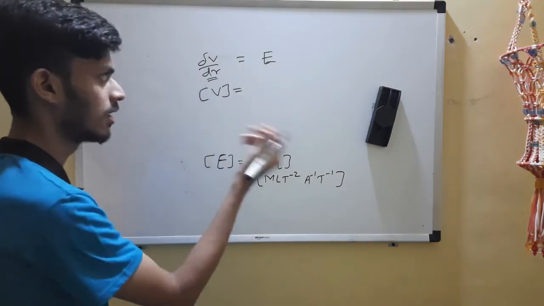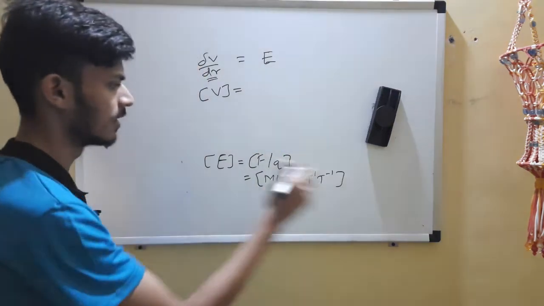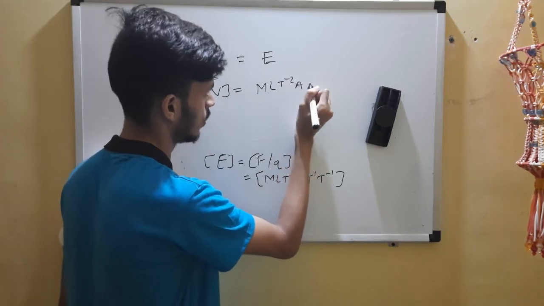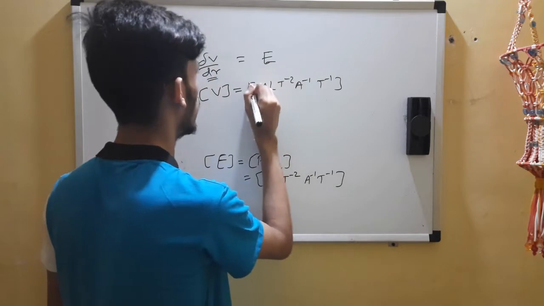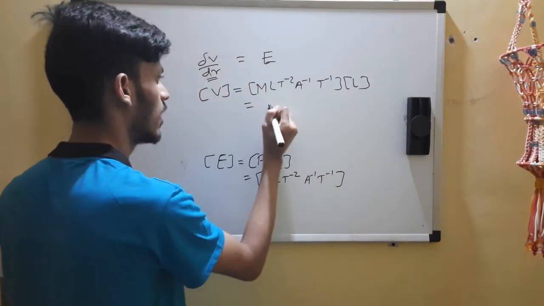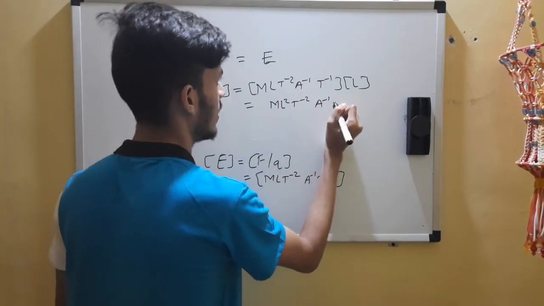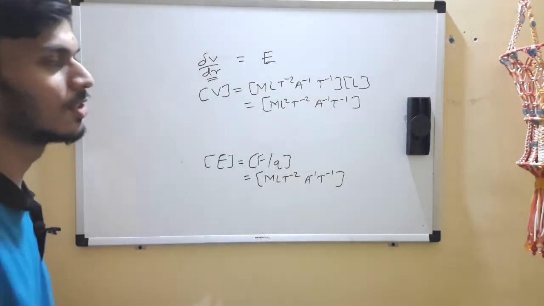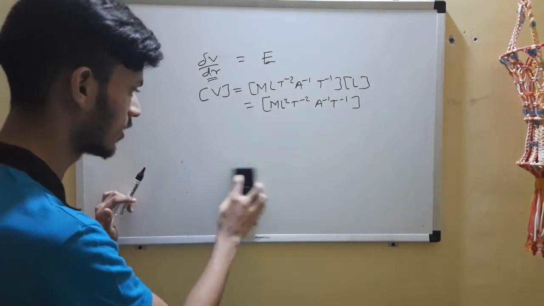This dr is for now distance you take. So E is this whole thing, M L T raised to minus 2 A raised to minus 1 T raised to minus 1, and there you go. This distance also comes over here, so you get M L2 T raised to minus 2 A raised to minus 1 T raised to minus 1, such a big form. Okay, so this is for voltage. Let's go for resistance now. Now it will be easier for resistance.